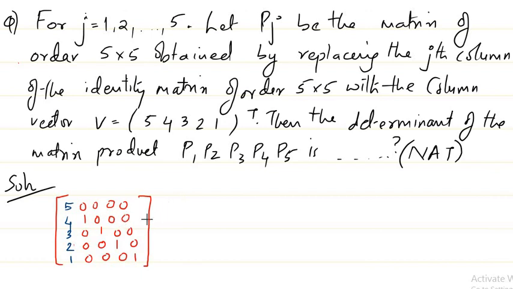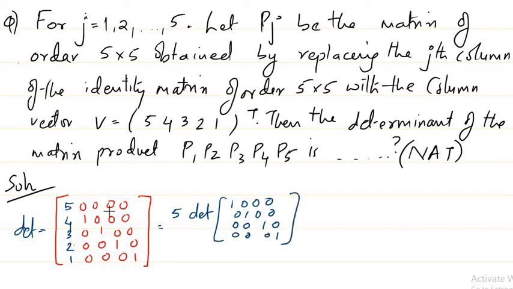Yeah, the determinant of this matrix is nothing but, if I expand throughout the first row, I get 5 times the determinant of this matrix. The remaining terms will be zeros, because if I expand, the next will be minus 0 times some matrix, but that is again 0, and so on. So here we get simply 5 times the determinant of this, which is a 4 by 4 identity matrix. The determinant is 1, so 5 times 1, so 5 is the determinant here.